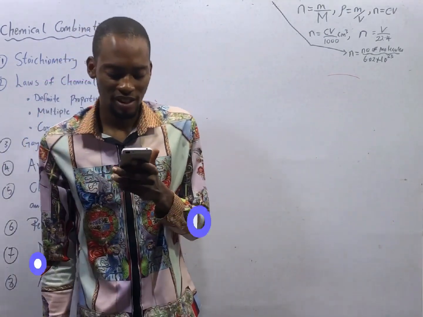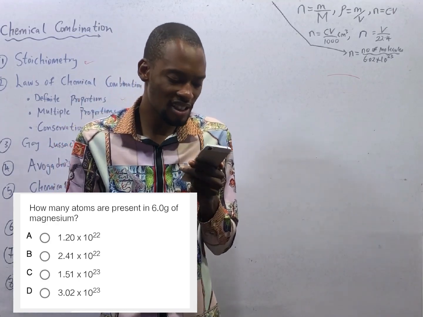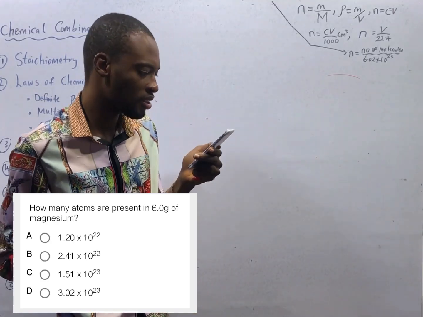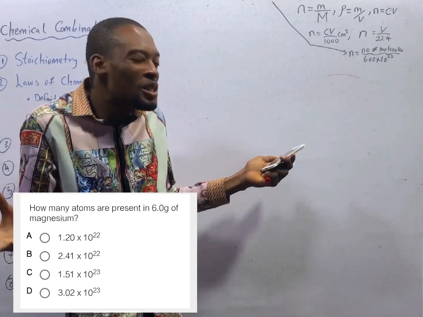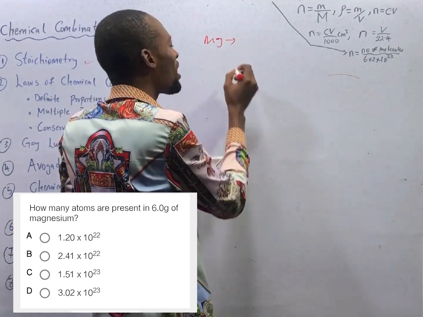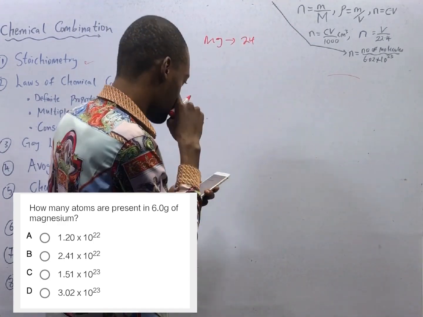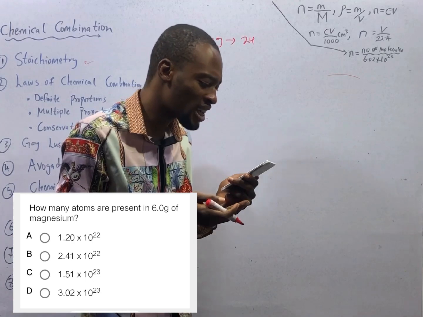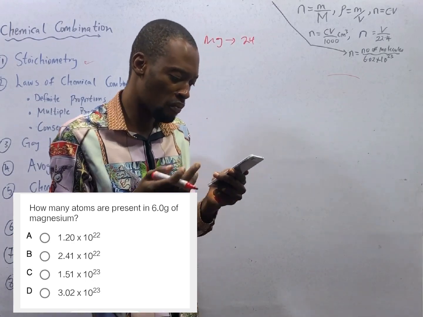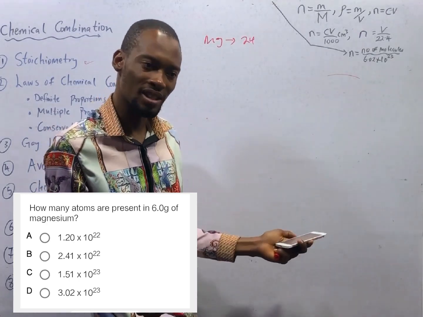How many atoms are present in 6 grams of magnesium? You see, this is the normal comparison. The molar mass of magnesium is 24. You compare what should be to what is.